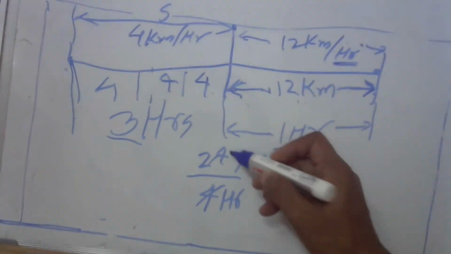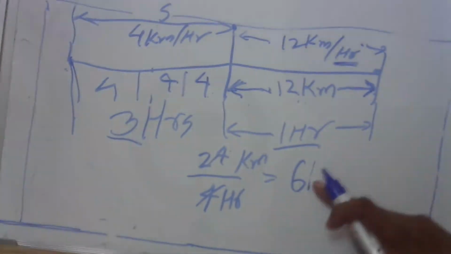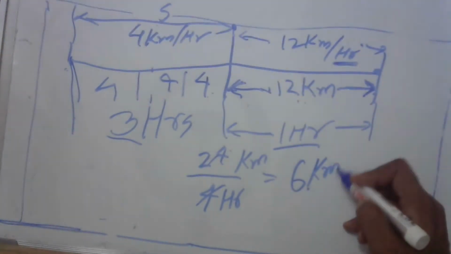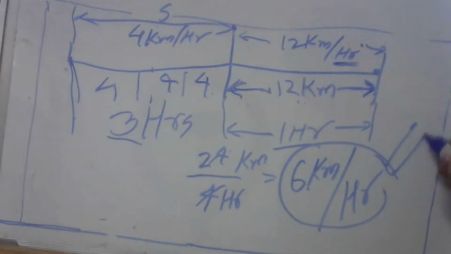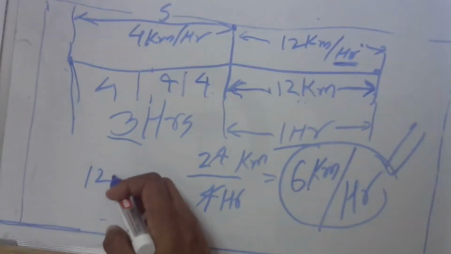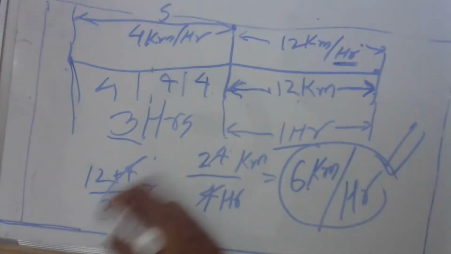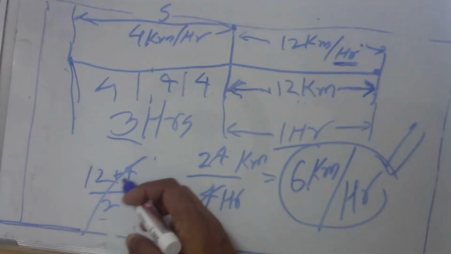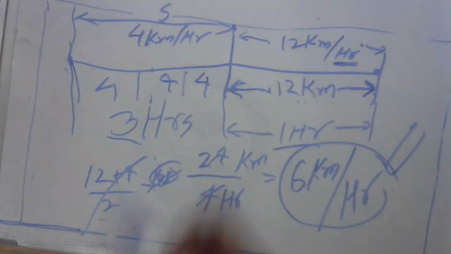Take a quarter of 4, which is 1. Quarter of 24 is 6. So 6 kilometer per hour. This is the true average speed, not 12 plus 4 divided by 2. No, not this way. This way the answer comes 16 by 2, which is 8 kilometers an hour. Not possible. This is wrong. 6 kilometer per hour is the right answer.